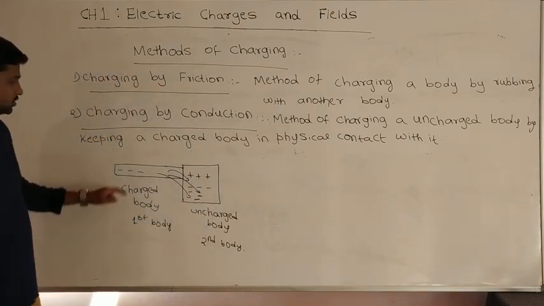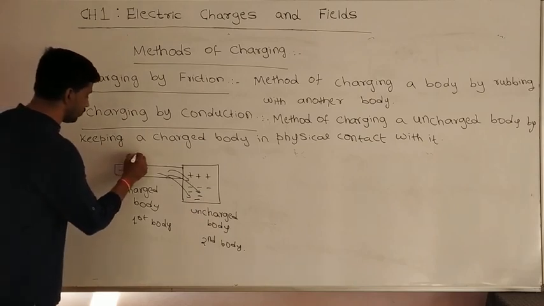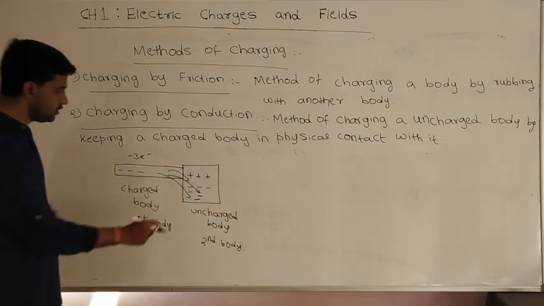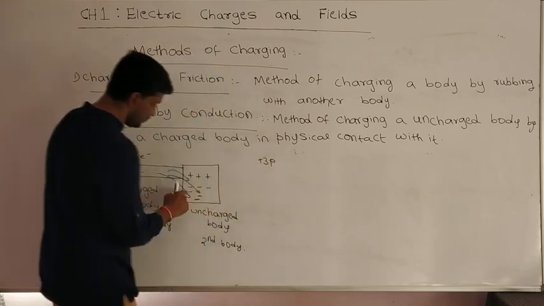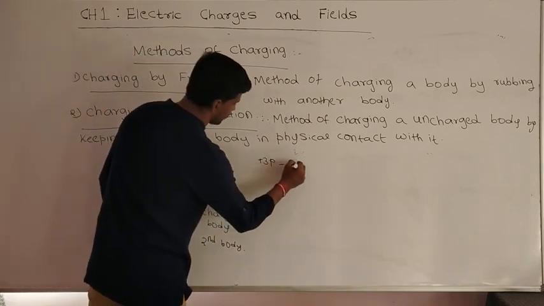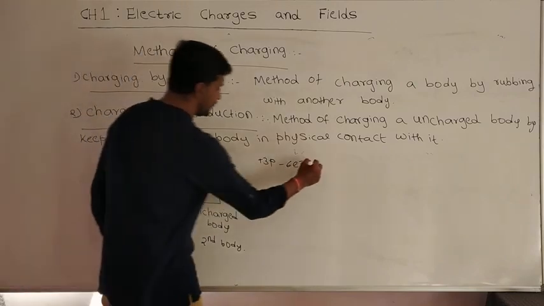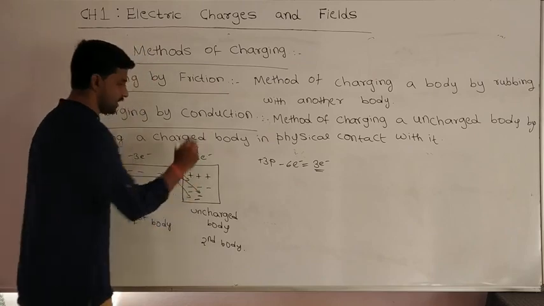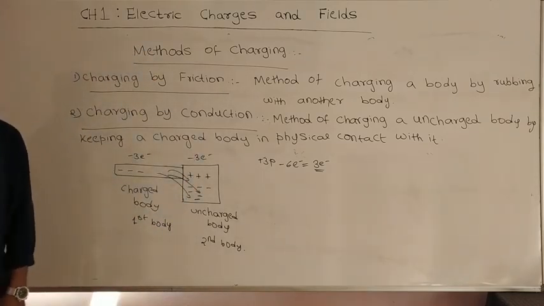Now if you observe the first body, it has 3 electrons, minus 3. In the second body, if you observe, it has 3 protons and 6 electrons, minus 6 electrons. And net charge on this second body is nothing but 3 electrons. So that second body also has 3 electrons. Now both the bodies have the same amount of charges.